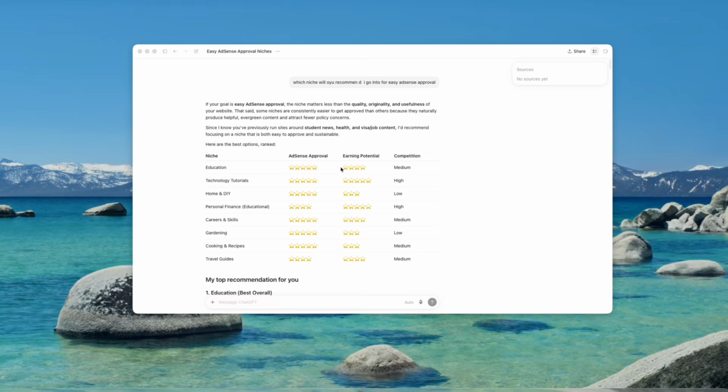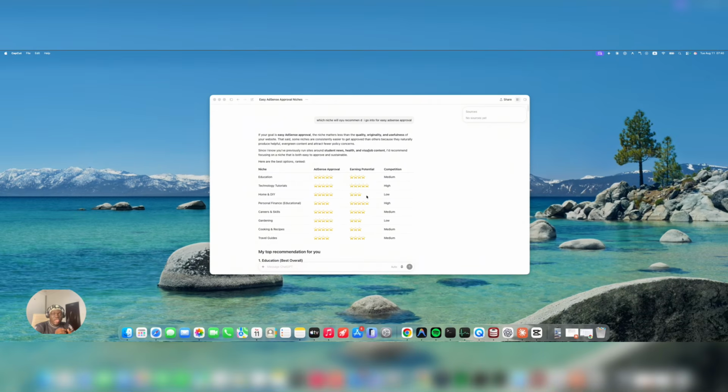For the education niche, it said it has medium competition, technology tutorials very high, home and DIY very low, personal finance high, and so on. So I chose home and DIY and gardening, because they have low competition. Before you go into any niche, you need to be cautious about the niche you're going into.